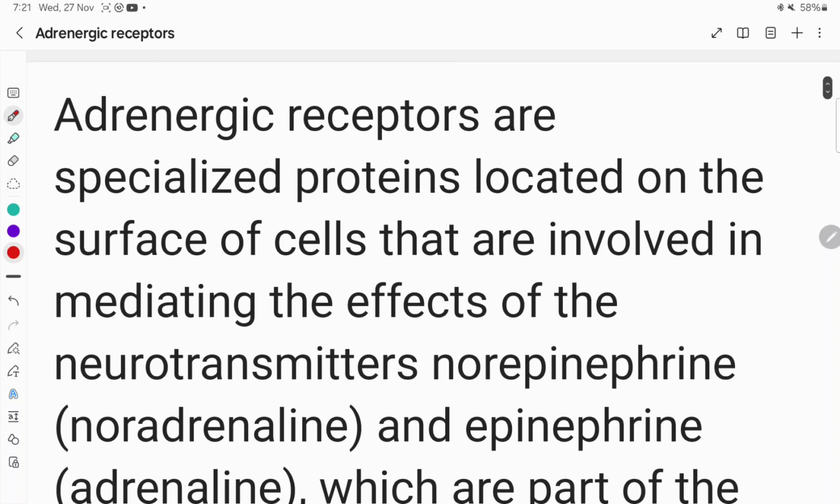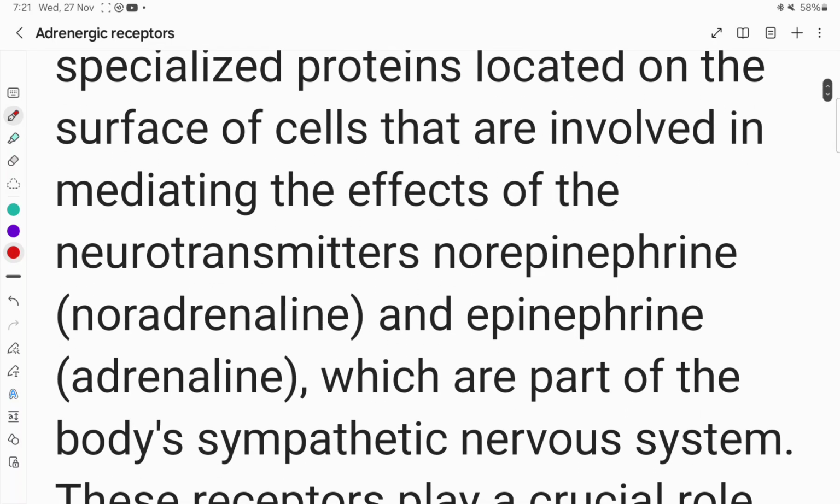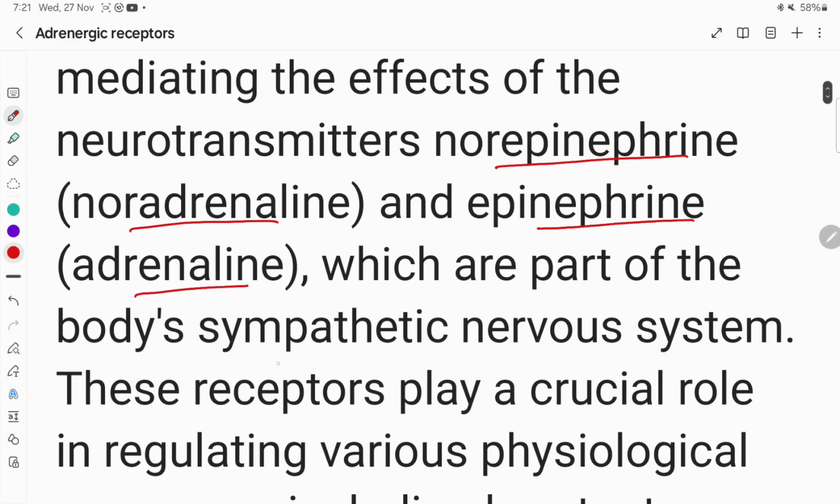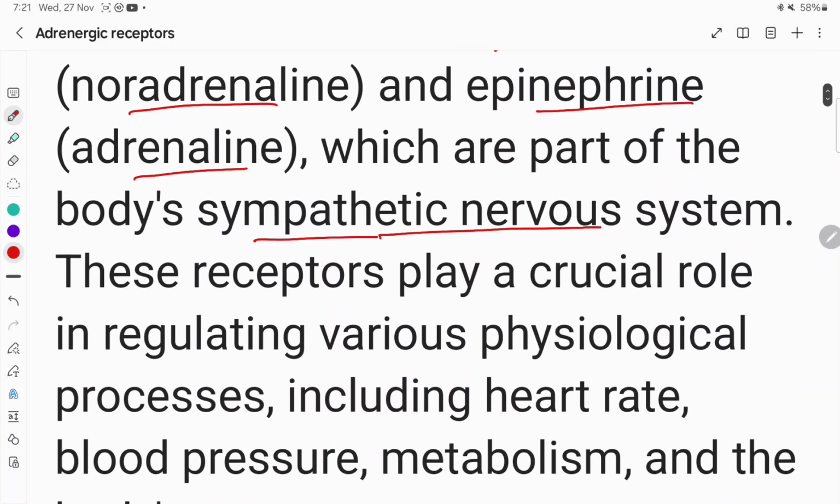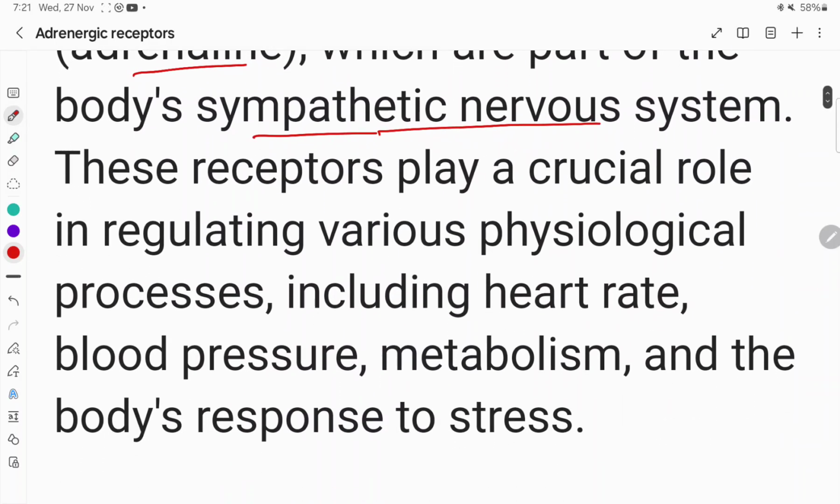So you can note it down as your notes. Adrenergic receptors are specialized proteins located on the surface of cells that are involved in mediating the effects of the neurotransmitters norepinephrine or noradrenaline and epinephrine or adrenaline, which are part of the body's sympathetic nervous system or adrenergic nervous system. These receptors play a crucial role in regulating various physiological processes including heart rate, blood pressure, metabolism and the body's response to stress.